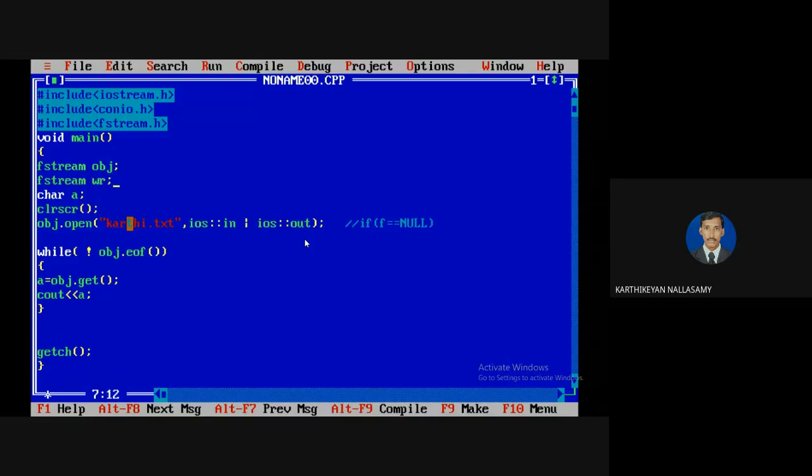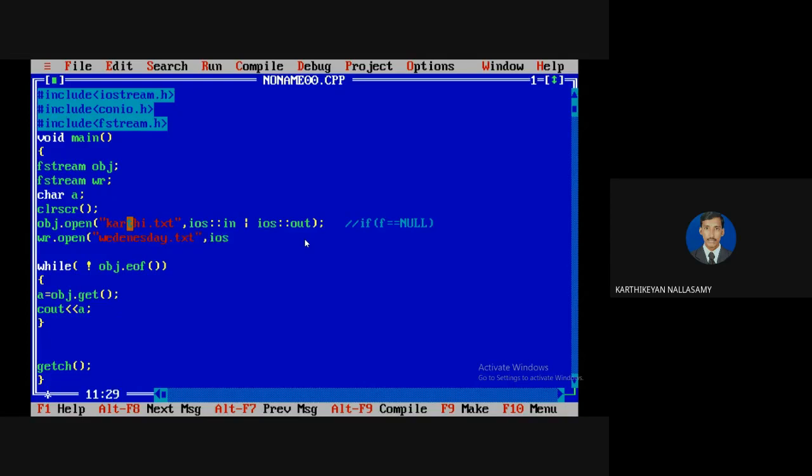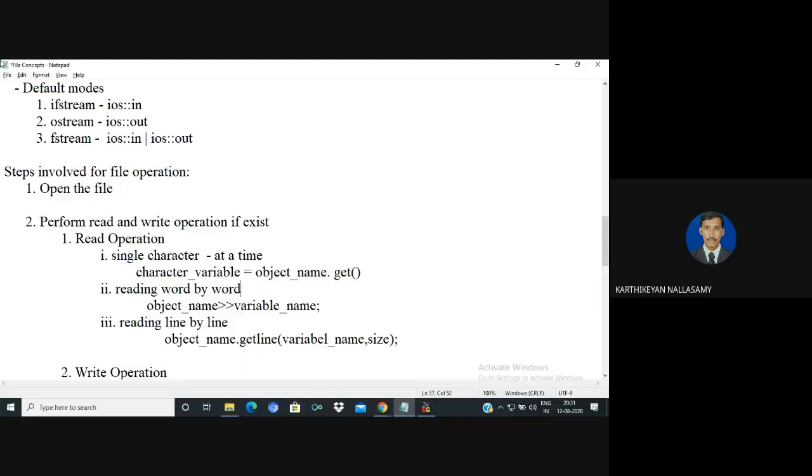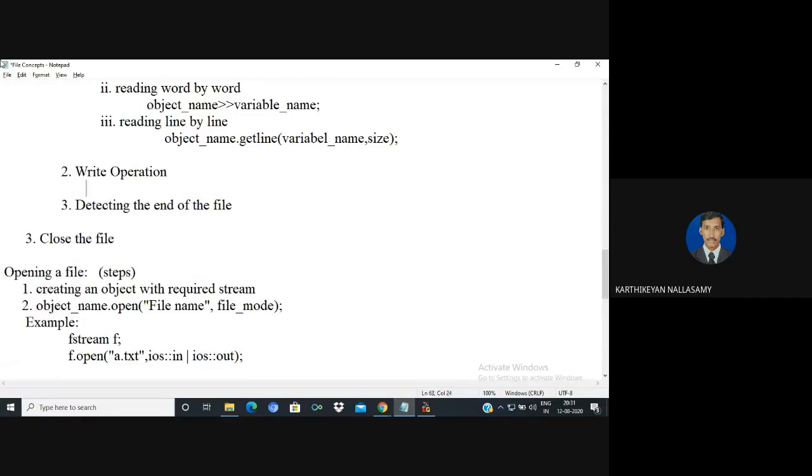For example, I'm going to do a write operation. So I'm going to open it with wr.open. Today is Wednesday, so I'm going to say Wednesday.txt, and I'm going to open it in write mode. So if I want to write, it is the same thing. Same way as the read operation, where we read by character, for writing a character there is a method called put, so that is object name dot put.